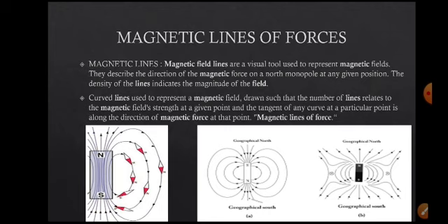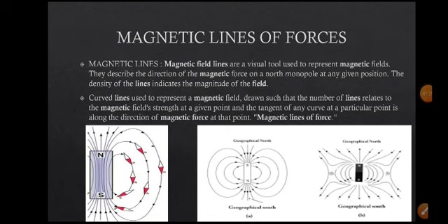Lines are drawn in such a number that they relate to the magnetic field strength at a given point, and the tangent shows the curvature. See here, this shows the direction of the north pole, which is moving in a magnetic field.